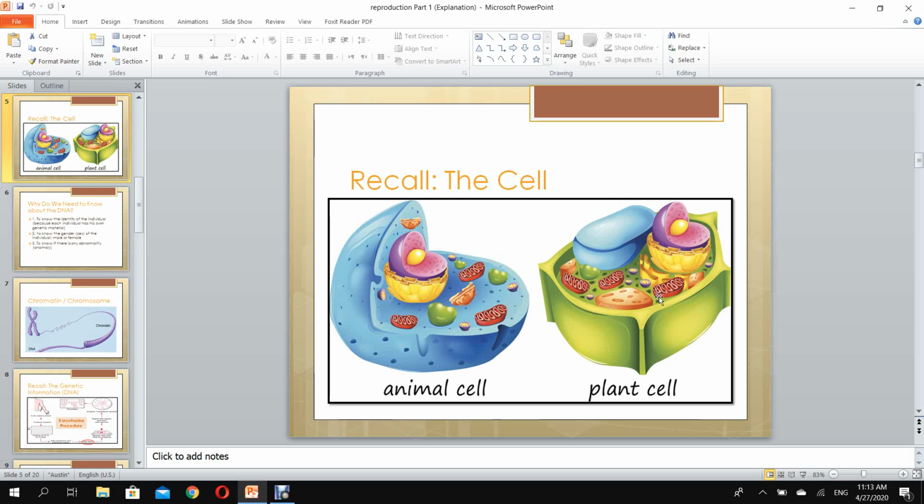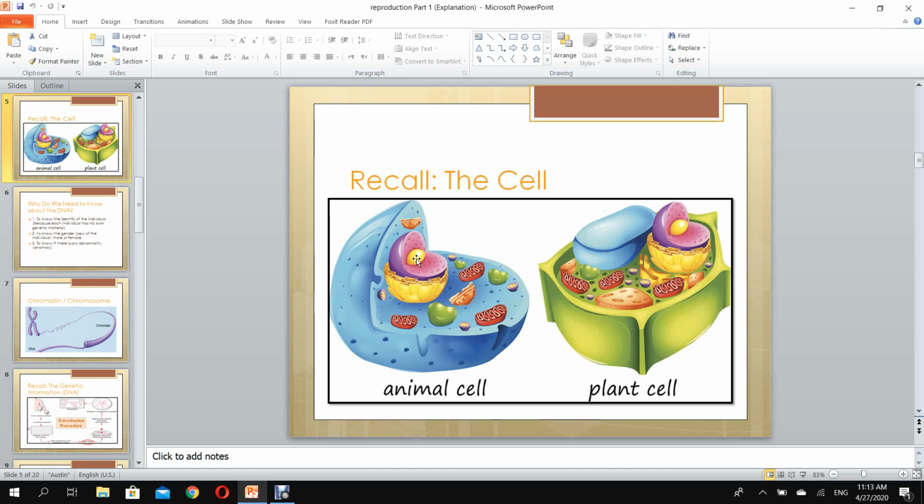But the main thing is that in both animal and plant cells, we have the nucleus that contains the genetic material that we call DNA. This is the nucleus, and this is the genetic material called DNA. The DNA structure holds the chromosomes inside it, okay?